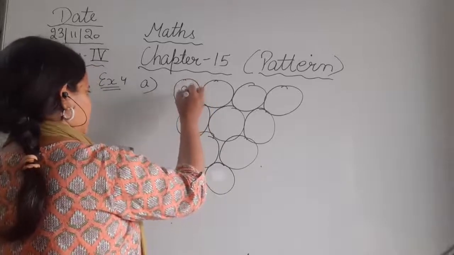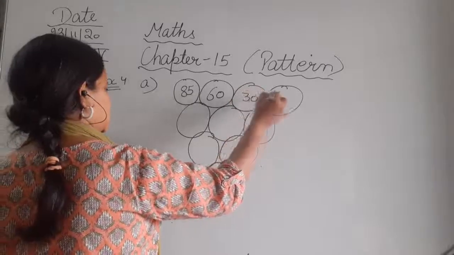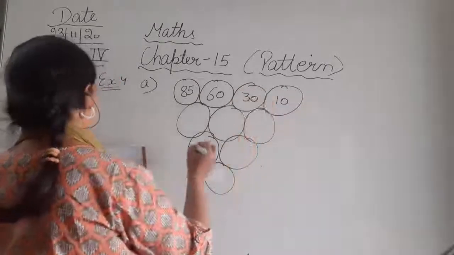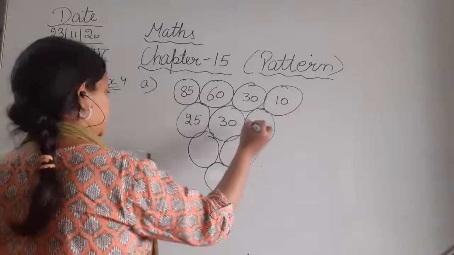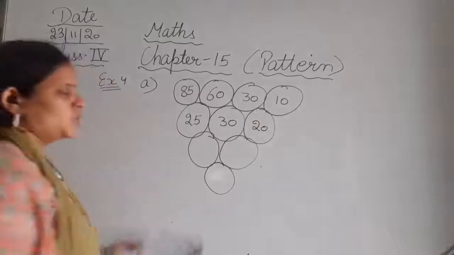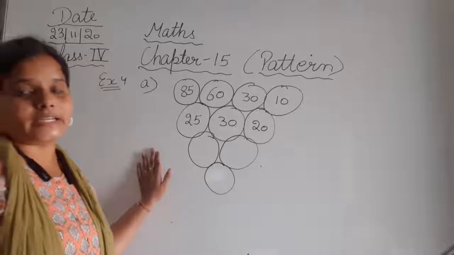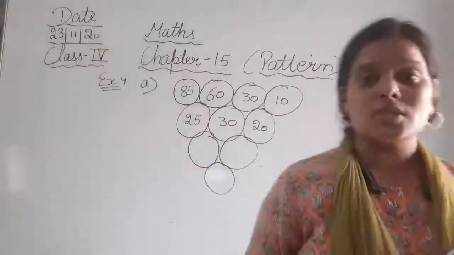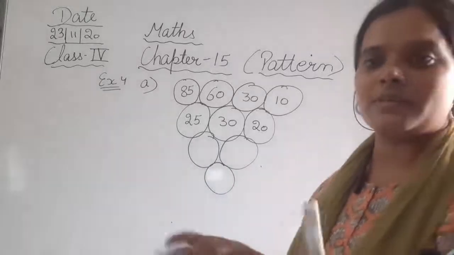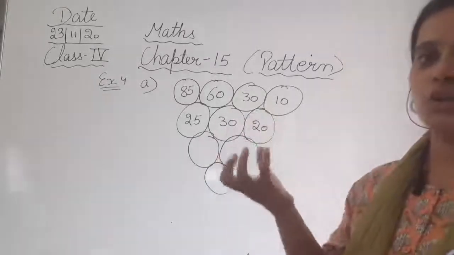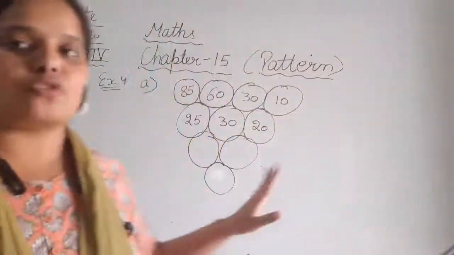Here the number is 85, here it is 60, then 30, then 10, then 25, then 30, and here it is 20. So this is the pattern that is given in your book. अब देखिए इस पैटर्न को देखने पे it looks like a grape, देखने में ऐसा लग रहा है अंगूर का, जैसे वो गुच्छा होता है, but it is not a grape. So we have to observe this pattern.